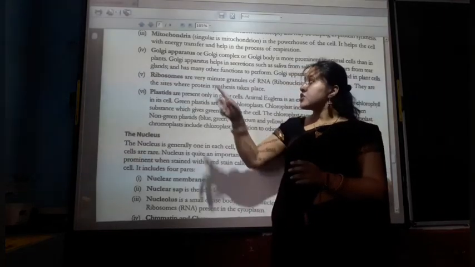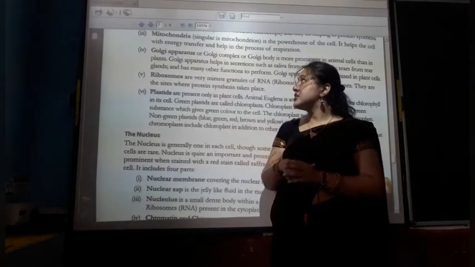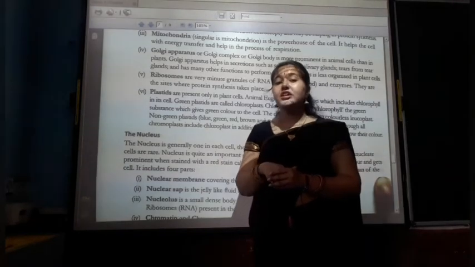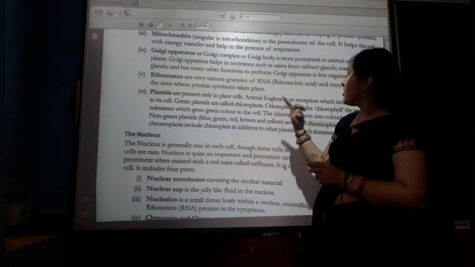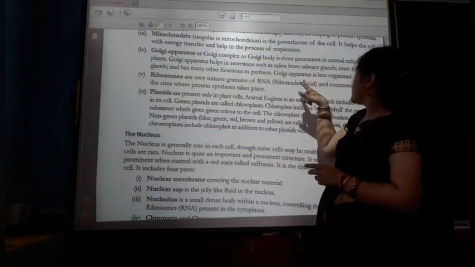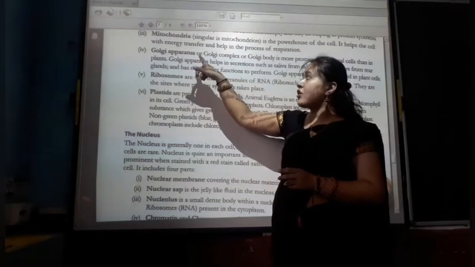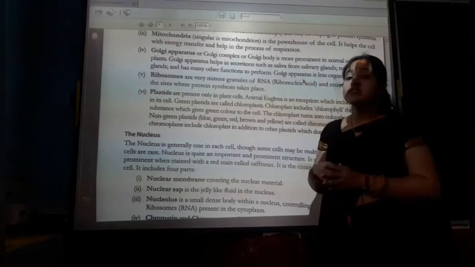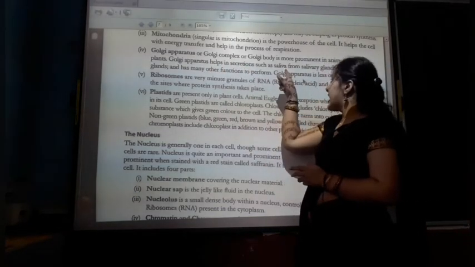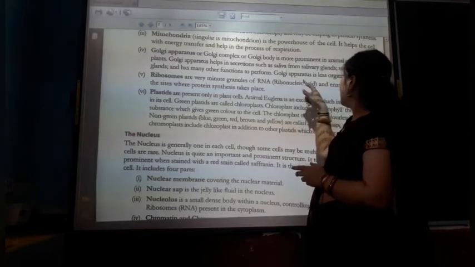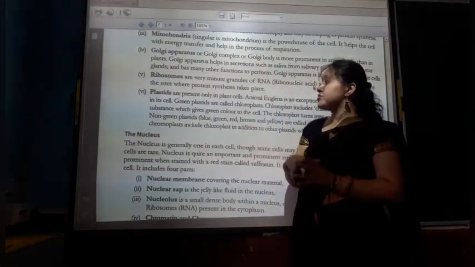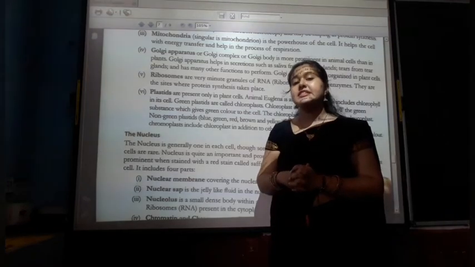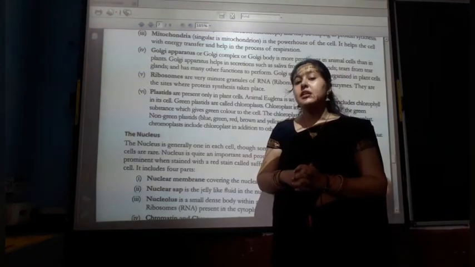Then the next is the Golgi apparatus, or the Golgi complex, or the Golgi body. So there are three names for this organelle. What is the function of this? It is more prominent in animal cells, for example in saliva from the salivary gland and tears from the tear gland, and it has many other functions to perform. So it is present in the animal cell.